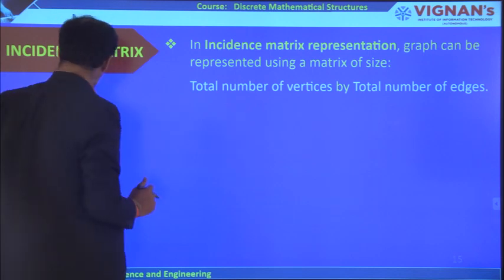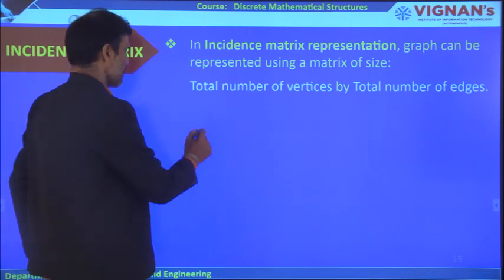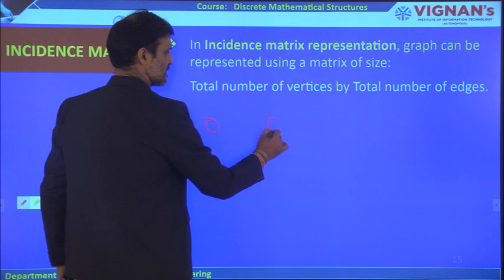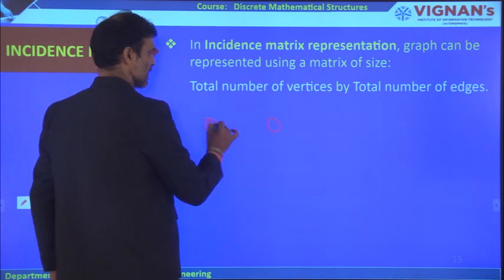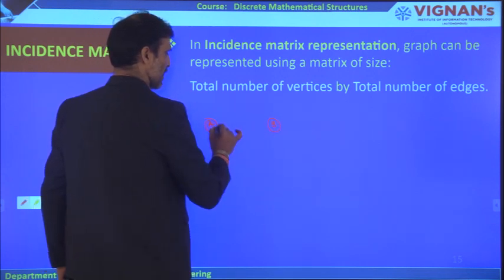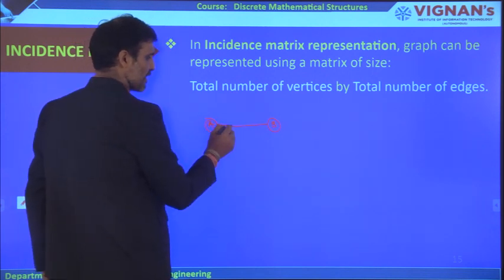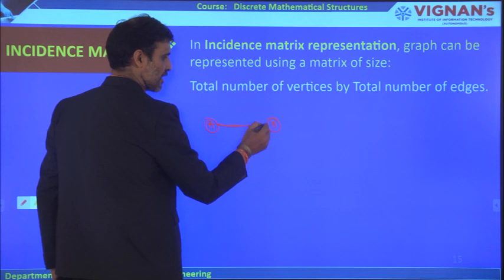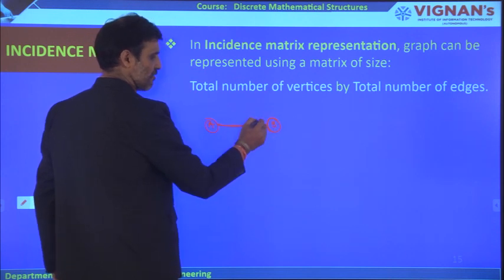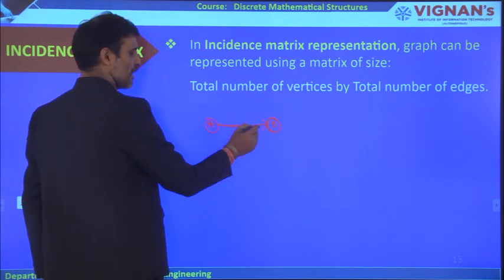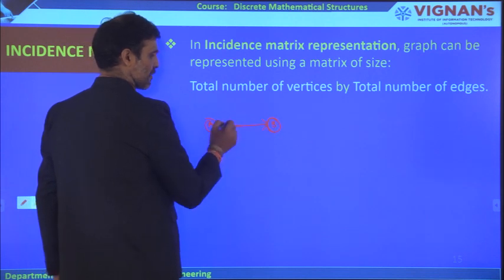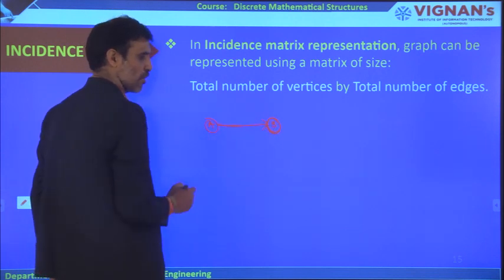An edge is said to be incident, meaning what? Suppose you take a vertex like this, vertex A, and this is another vertex B. An edge is there between them, then we can say that this particular edge is incident at vertex B, at the end point. If it is a directed graph, then the incidence of this particular edge is at B. This is the node.